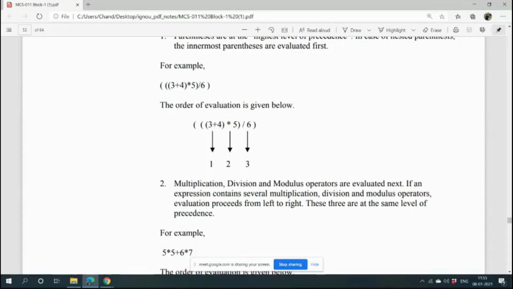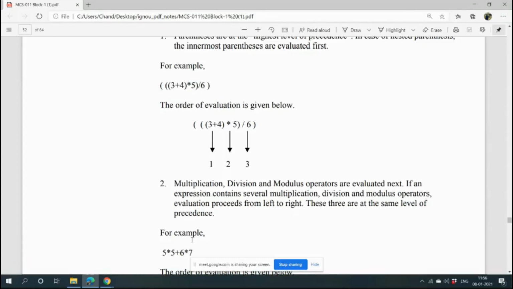So the bracket is to be executed first. Here, the bracket is 3 plus 4, so 3 plus 4 equals 7 will be executed first. After the bracket, the priority is of the multiplication operator. So 7 plus 5, 12, will be executed. Then 12 by 6, 3, will be executed.